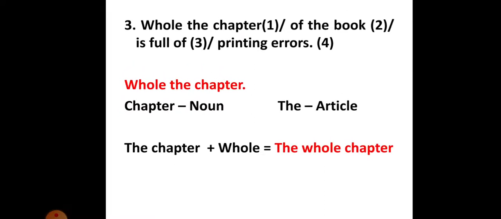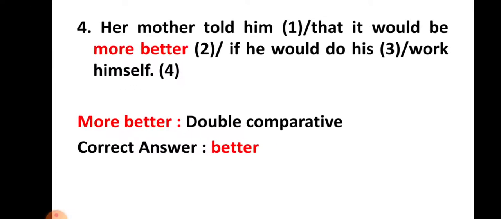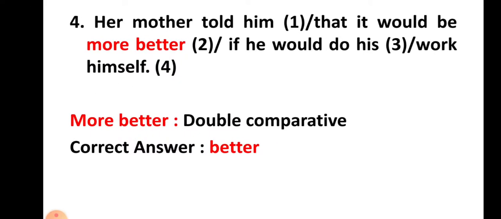Done. Question number four. Her mother told him that it would be more better. Again, this is also very, very easy. Look at this part. More better. What is more better? See, more better is a double comparative. Okay, you have got good, better, best, and much, more, most. I told you that double comparatives and double superlatives should not be used.